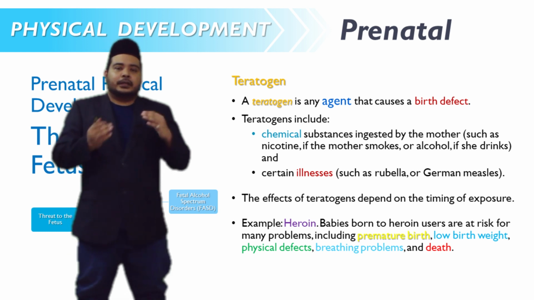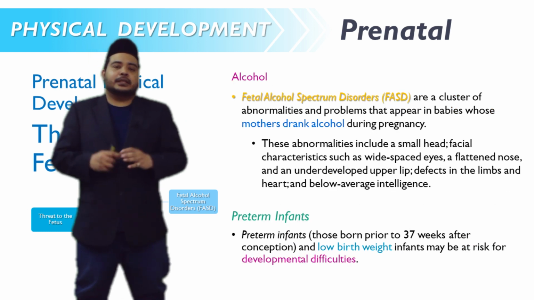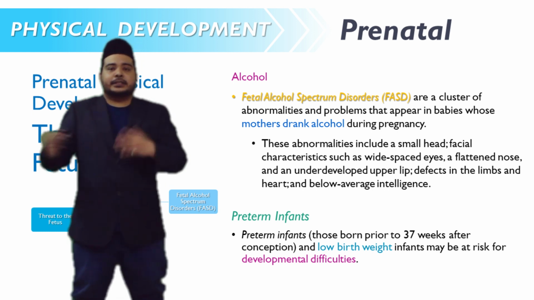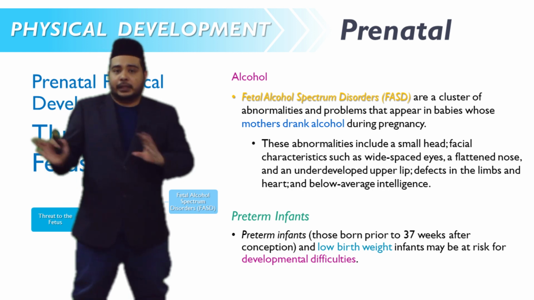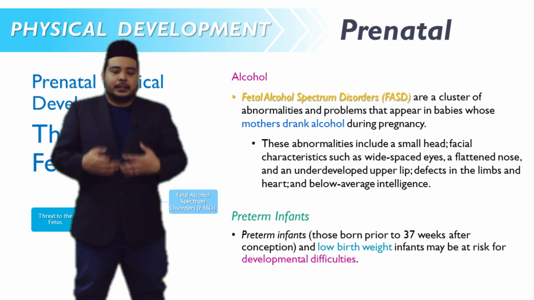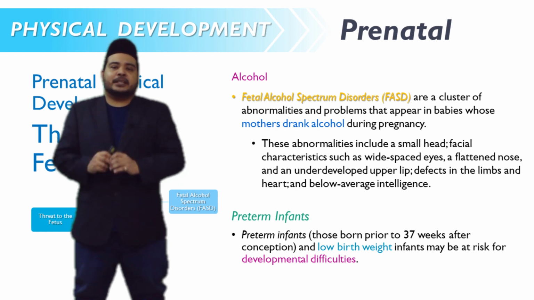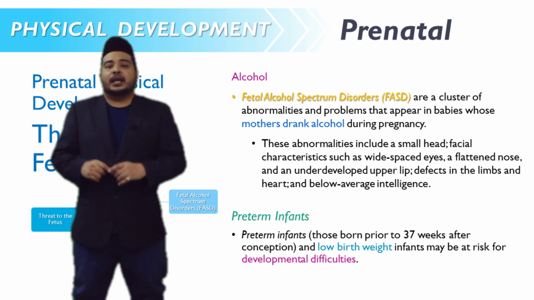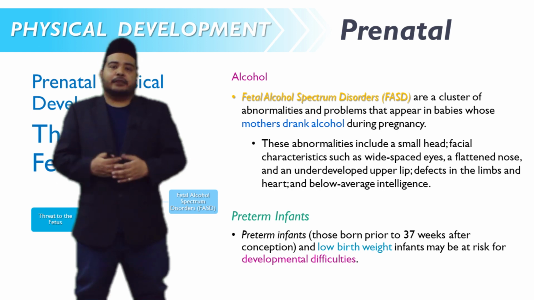One specific example of a teratogen that researchers and developmental scientists focus on is alcohol, because in some cultures and contexts, consuming alcohol is considered normal. Mothers who consume alcohol may cause very specific abnormalities in their infants, which are called fetal alcohol spectrum disorder, or FASD.